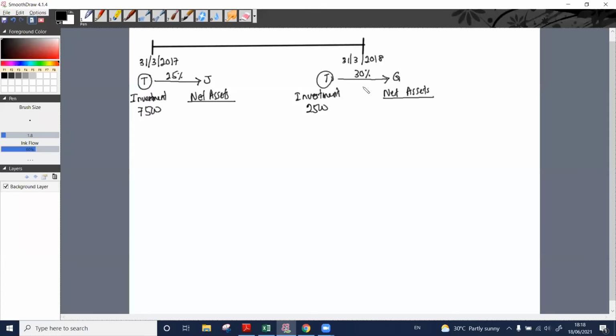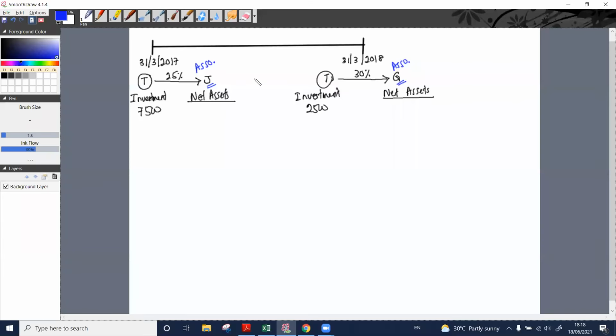Okay, right. So both these, we have the significant influence over these two companies. මෙයාටත් අපිට significantly influence කරන්න පුළුවන්. මෙයාටත් significantly influence කරන්න පුළුවන්. Therefore, J is an associate for us and G is also an associate for us.